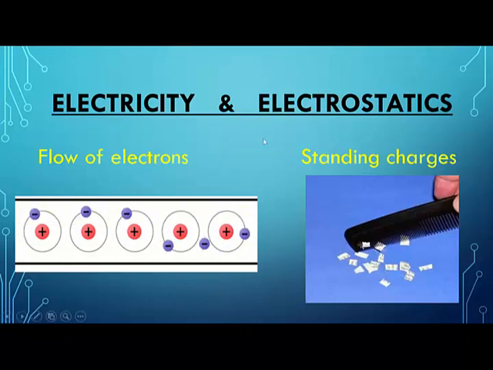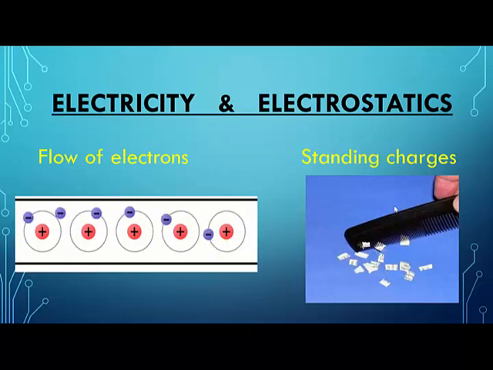Now on the right hand side, as we've studied in class 8th also, there are some charges which are not flowing, but are standing charges. They are also called static charges, meaning those charges which are not moving but are static at one place. If the charges are standing at one place, they constitute electrostatics.